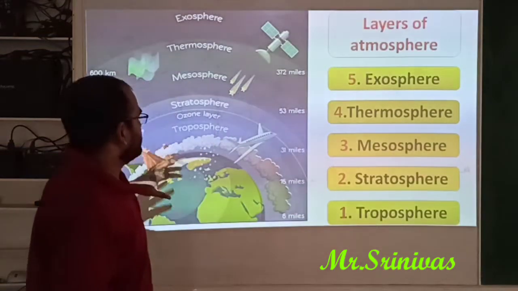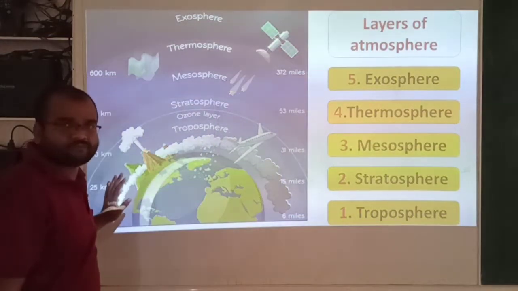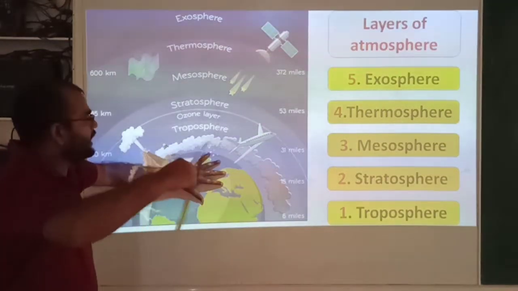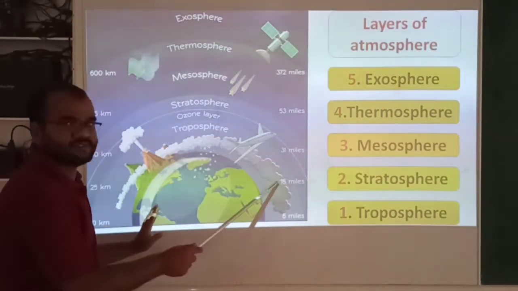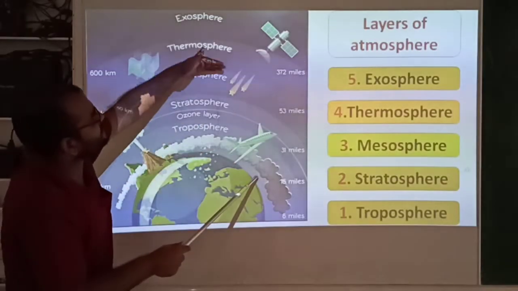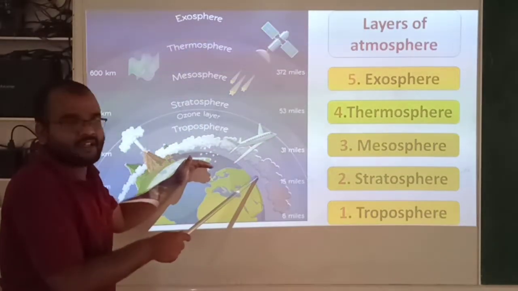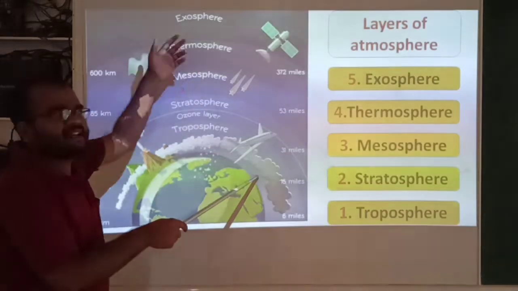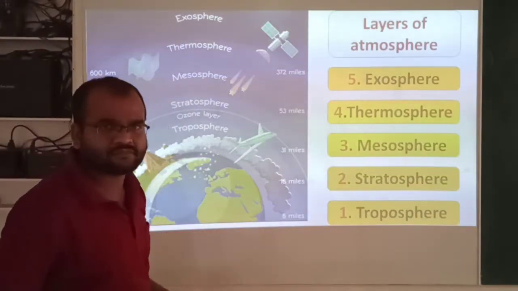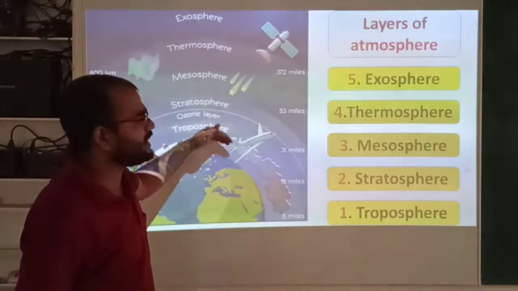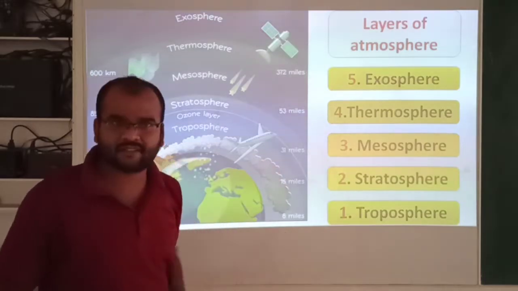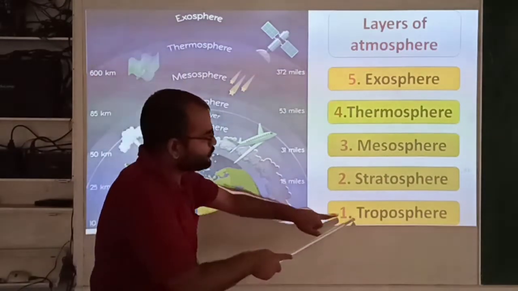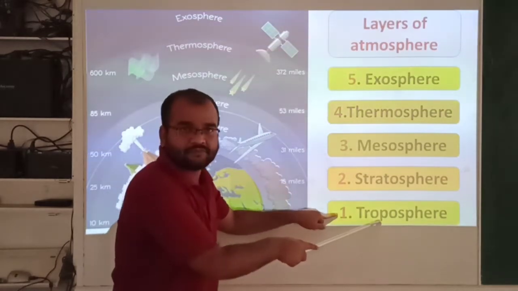You can see this figure. In this figure, this is Earth, and around this Earth surface, different layers are present. In these different layers, different gases are present, and every layer has its own importance. See here, these layers are: first layer is troposphere.